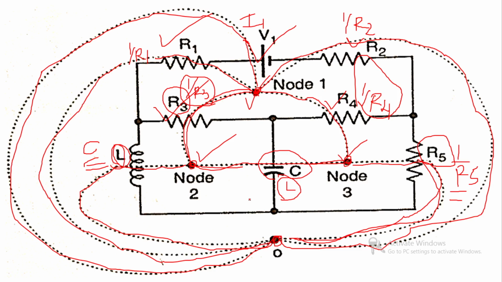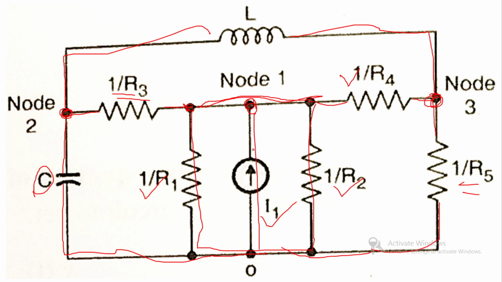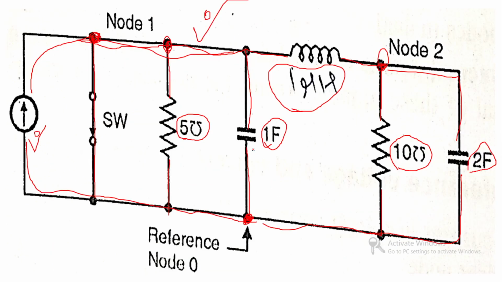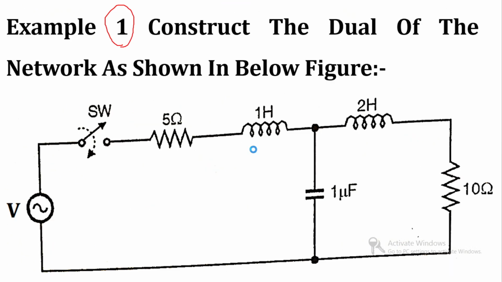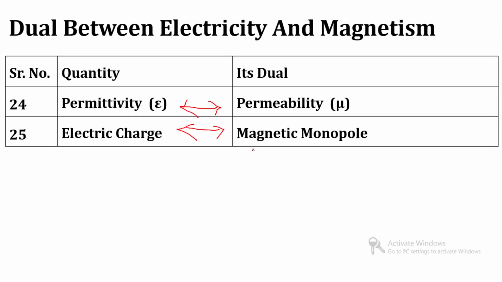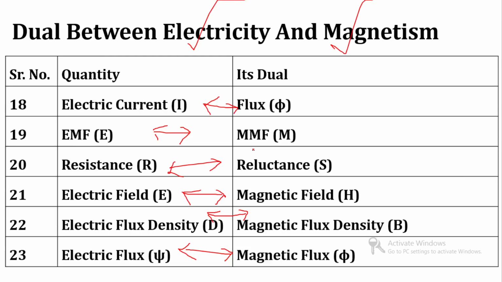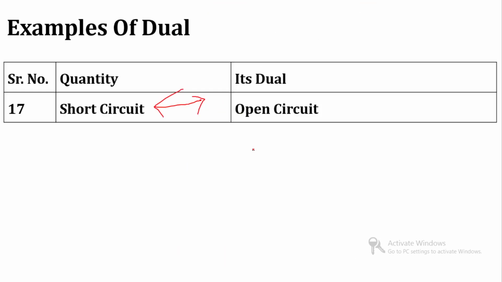So in this way we can construct the dual network for this particular network, and it appears like this. So this is the way to construct the dual network of any given network, and for that you have to remember the conversion that we have shown over here.